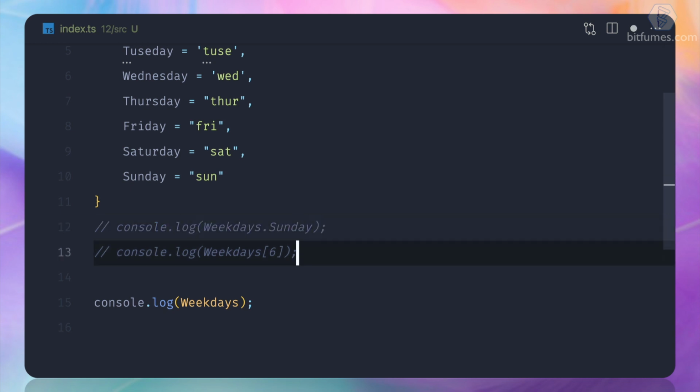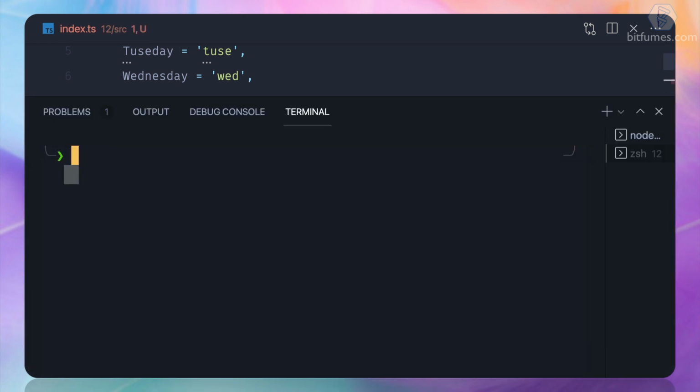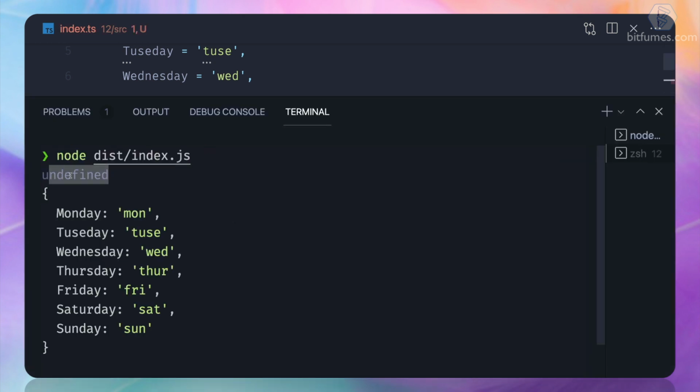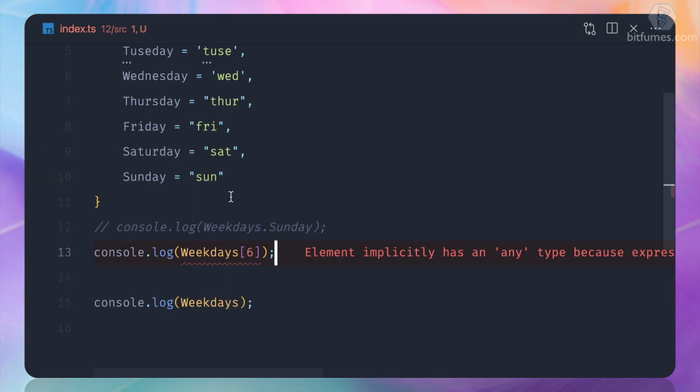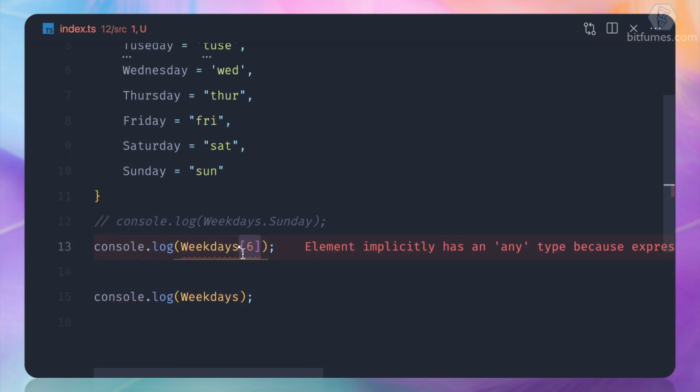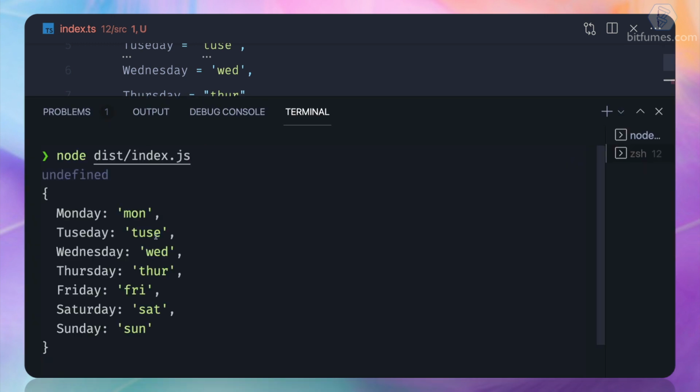And what if we want to get the 6th one? This is going to be interesting. You can see it's undefined because we don't have any numeric index for this enum. This means we need to actually say, give me the real thing for sun. Is this going to work? No, because we don't have that relationship.